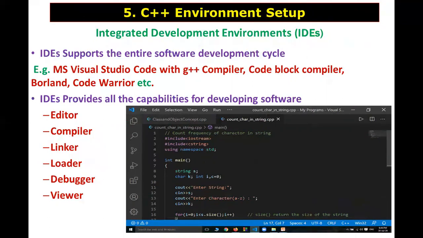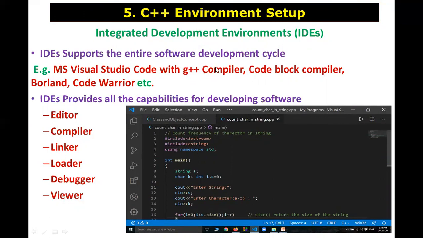MS Visual Studio Code with C++ compiler. These two are different software. One is the C++ compiler, we have to install it, and one is Visual Studio Code. It is provided by Microsoft. It is the editor. In this editor, we can install the extensions, and another software, that is the G++ compiler, we have to install.